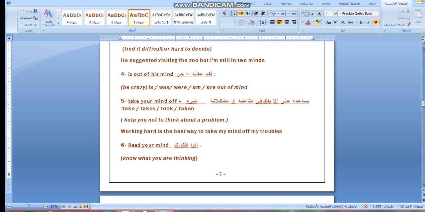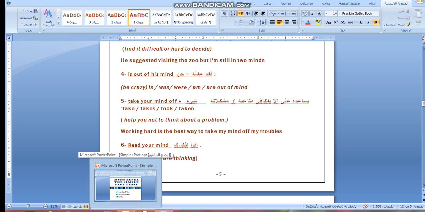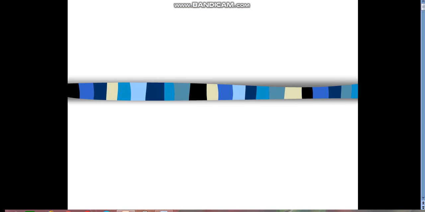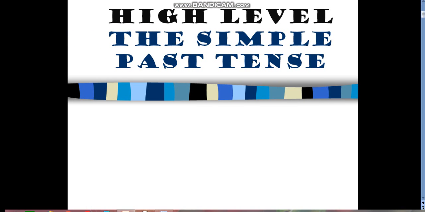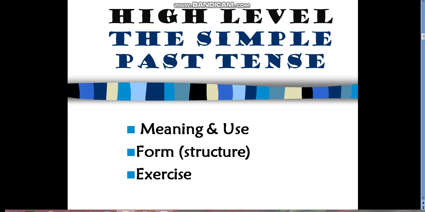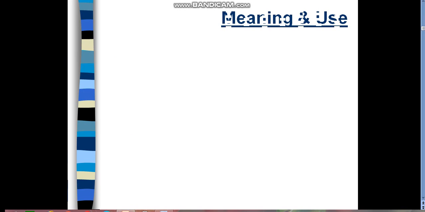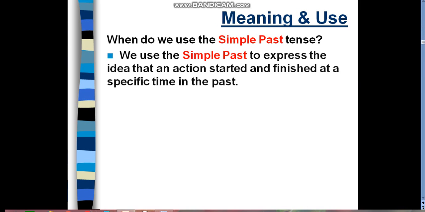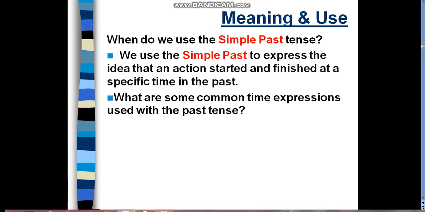And now let's move to check our grammar. Today is about past simple as usual. Okay. Let's have a look here. High level grammar. The simple past tense or the past simple tense. Now meaning and use, form, structure, and some exercises. Number one, meaning and use. When do we use the past simple tense? We use the past simple tense to express the idea that an action started and finished at a specific time in the past. Finished.